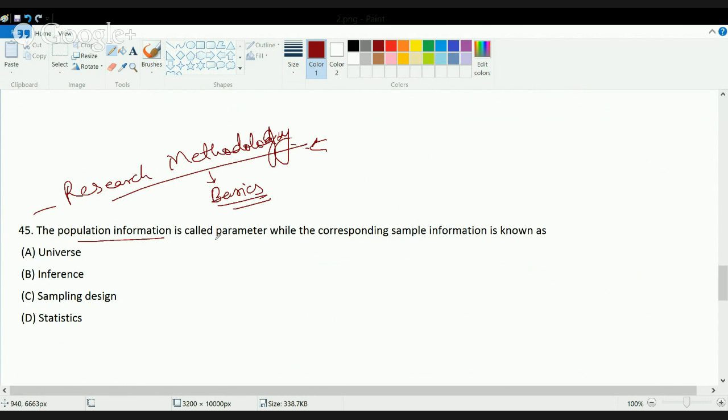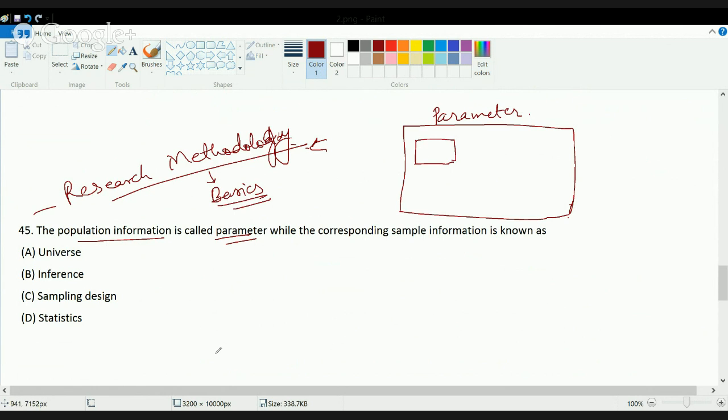The population information is called a parameter. Population information means I have a set on which I am working, that whole set. If I'm taking the information of that whole set, it would be known as a parameter. But if I'm picking out a sample from that population, the value I would be talking about is known as a statistic.